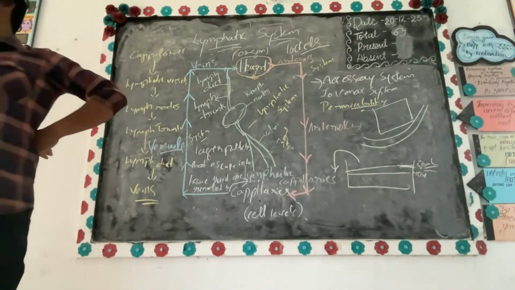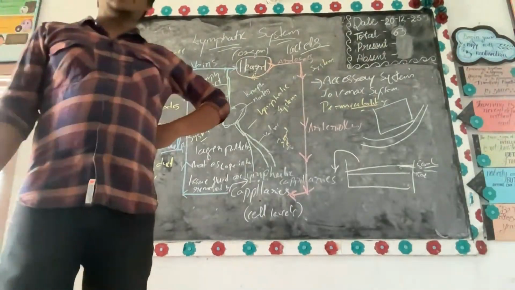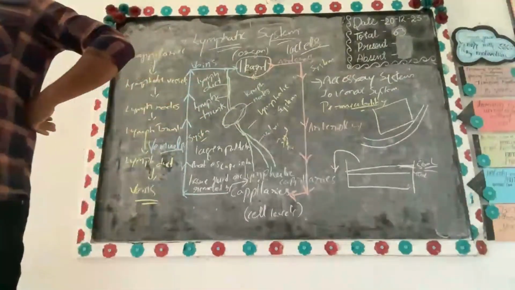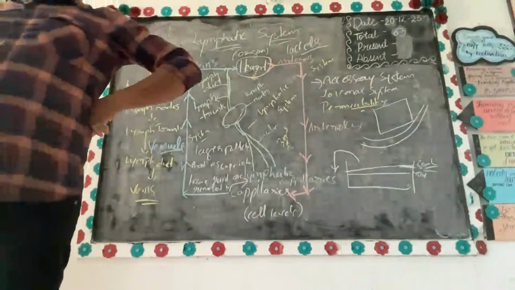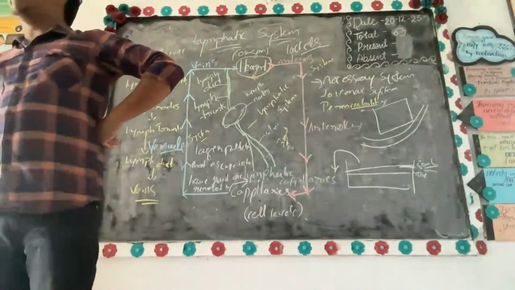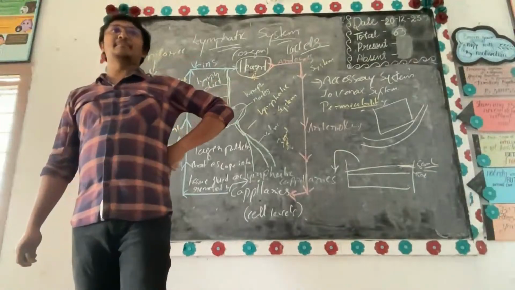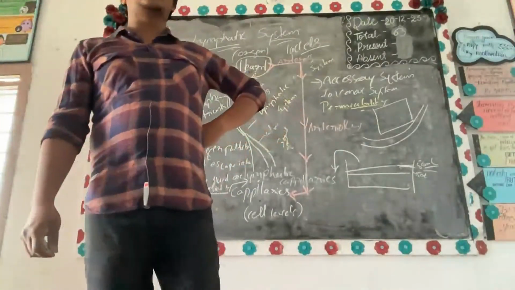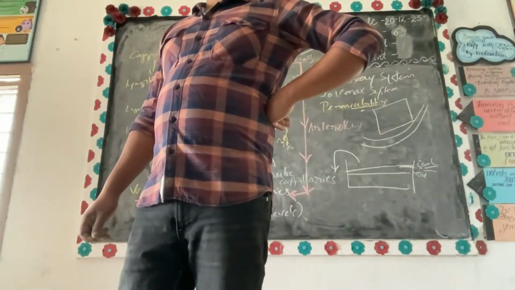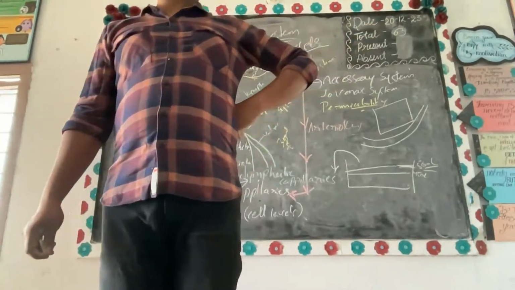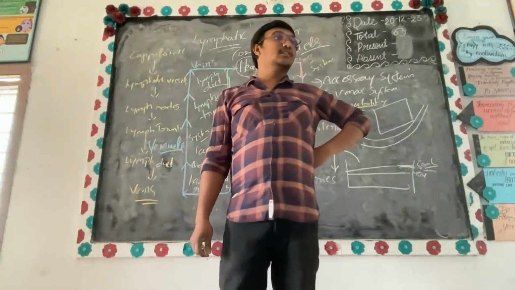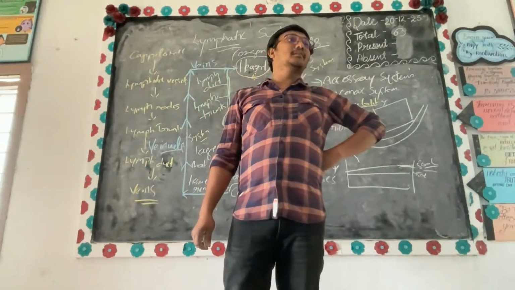Where are these T lymphocytes present? They are coming from agranulocytes. From the pluripotent cell, one is the myeloid cell, and what comes next? The lymphoid stem cell. Now who comes from the lymphoid stem cell? Lymphocytes come. Which types of lymphocytes did I say? Tell me. T lymphocytes and B lymphocytes.